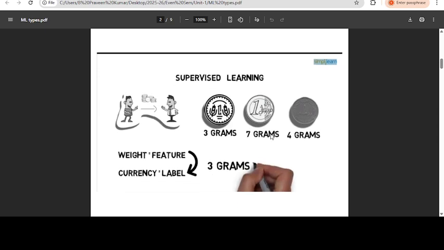Okay. Now coming to the meaning of supervised learning. Here there will be labeled data. So what is labeled data? If you take a table, there will be two types of columns. One is independent variables, and the second one is the dependent variable. The dependent variable is the class which we have to predict, which we have to classify.